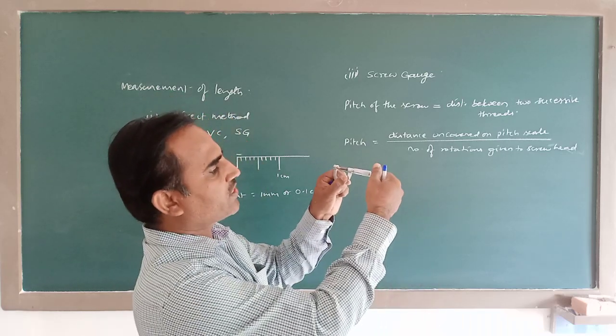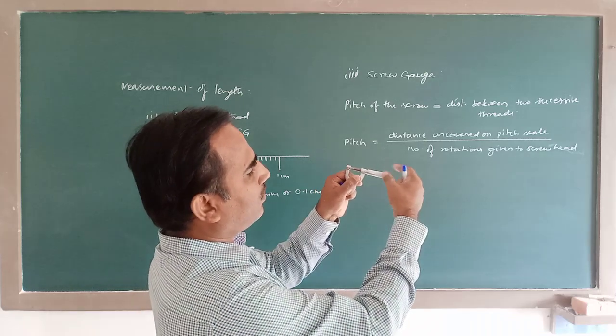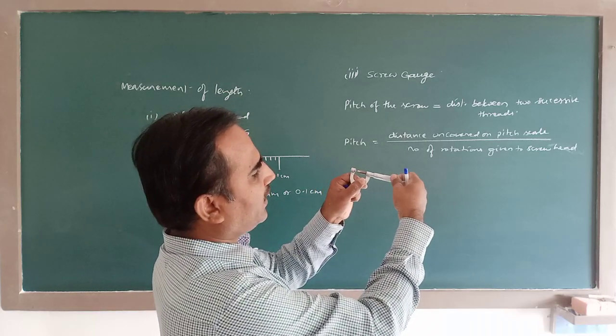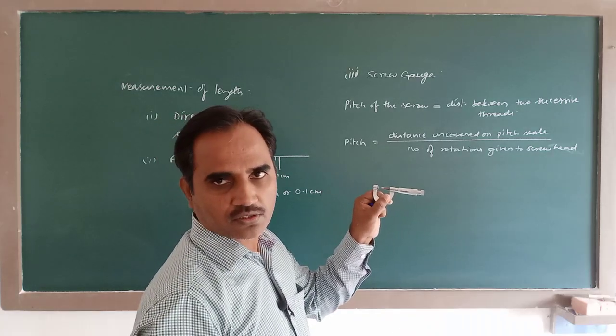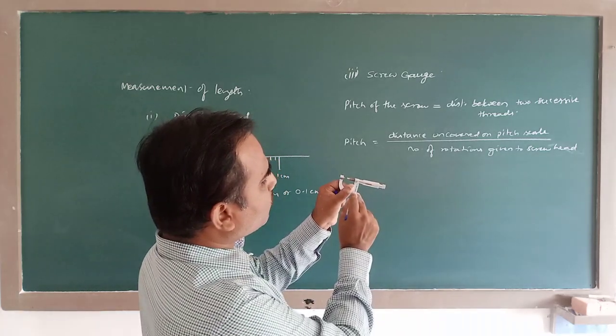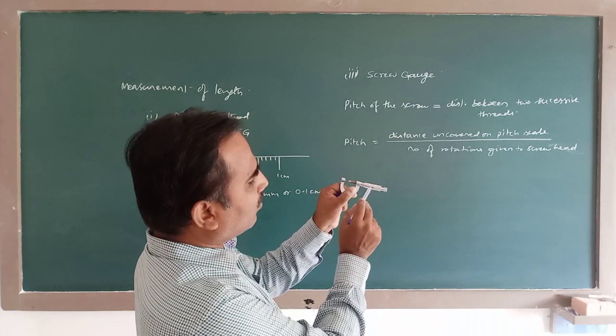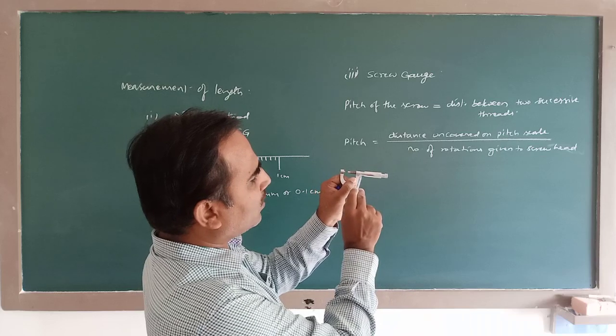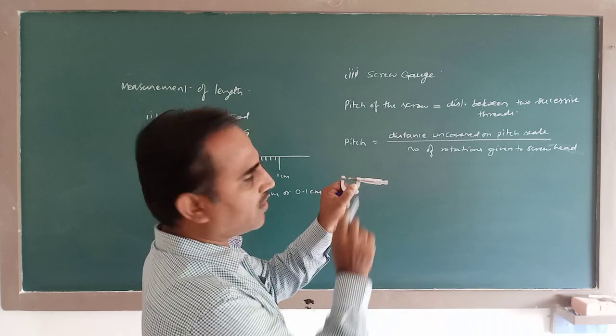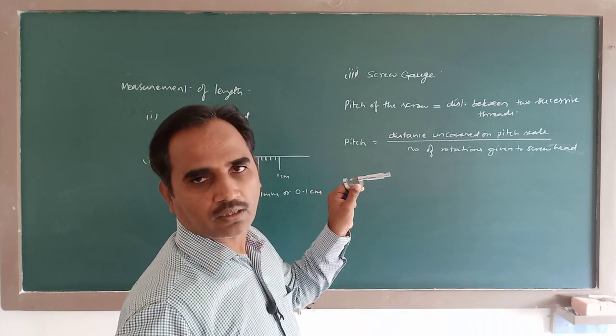So I give 5 rotations here. 1, 2, 3, 4, 5. I have given 5 rotations. Here what is the distance moved, uncovered? Earlier this screw head was here; since I gave 5 rotations, it moved up to here. That means the distance uncovered is 5 millimeter.